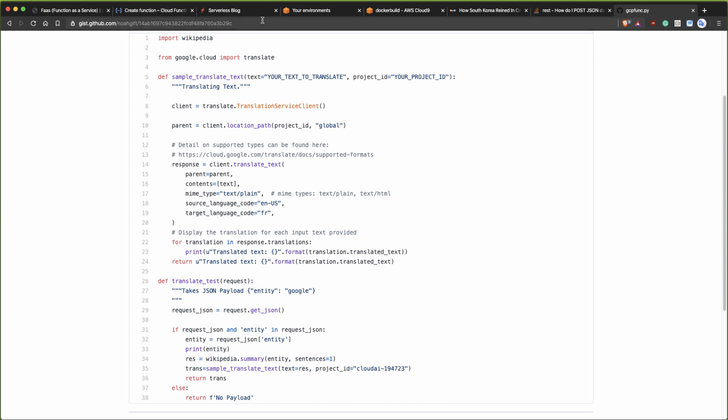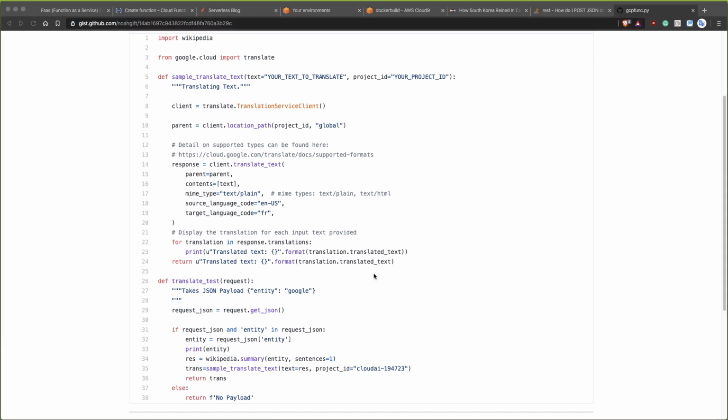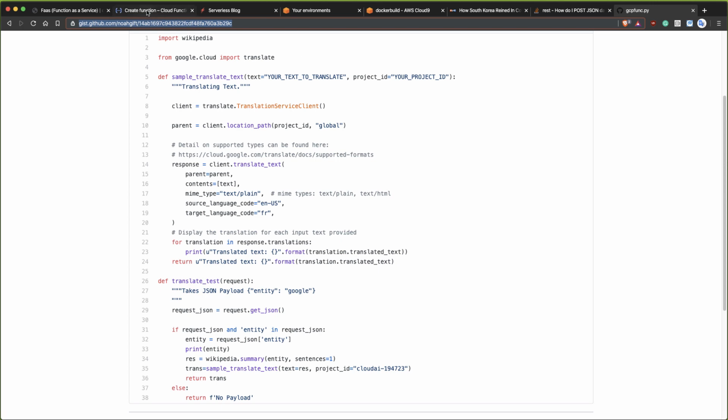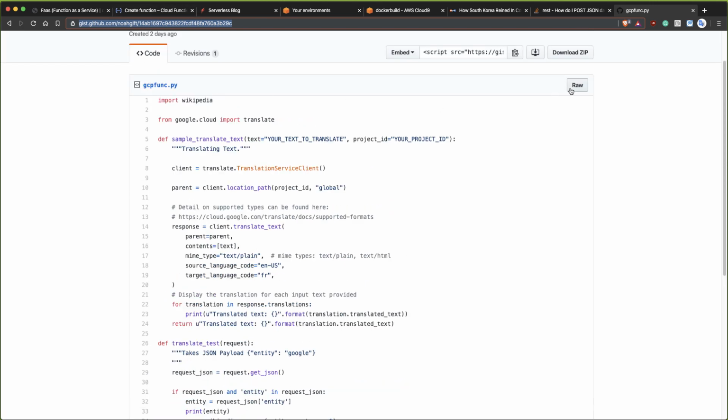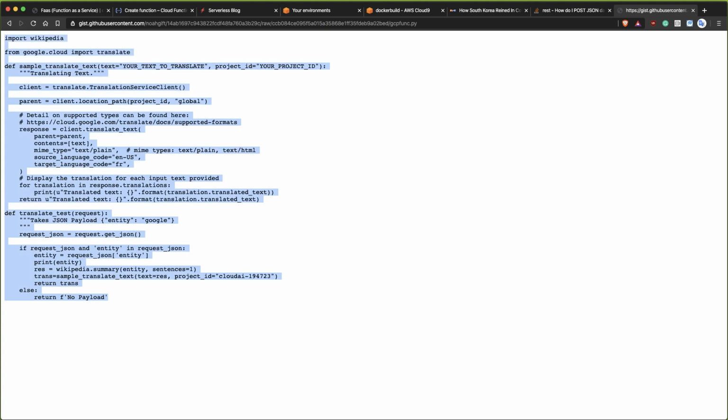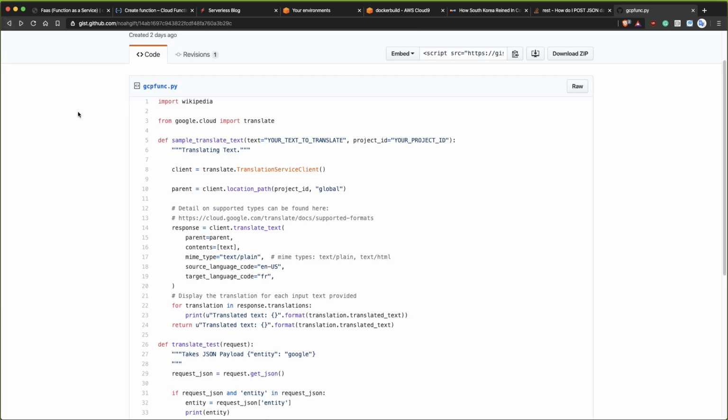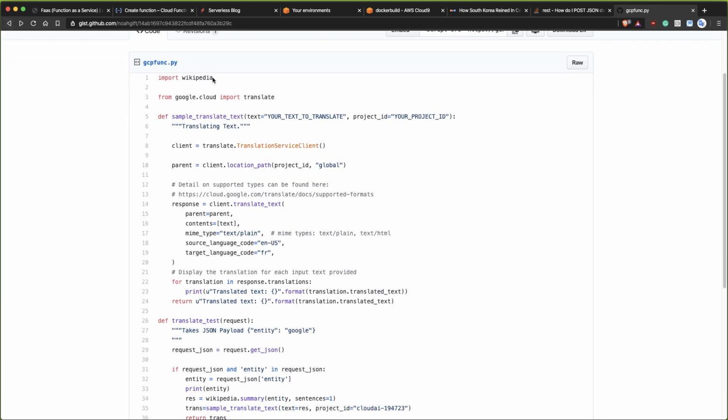So I'll put this into Slack here. Basically, I'm going to grab all this and then I'll walk through what it does. Actually, maybe before I put it in, let me just walk through what it does. That's probably even easier. So what I'm going to do here is still use Wikipedia, but I'm going to use a second system, which is the translation API from Google.